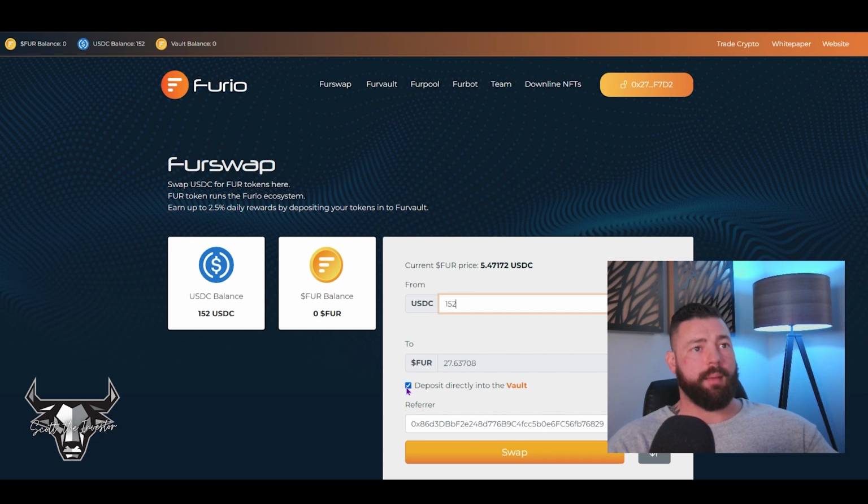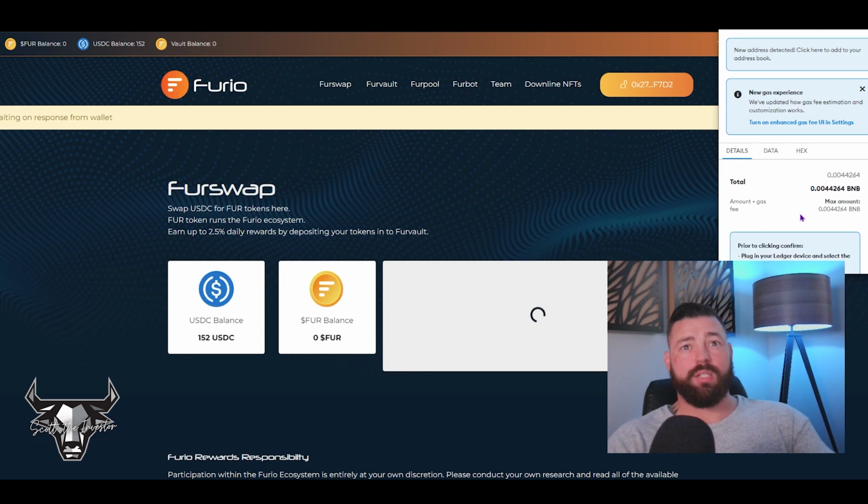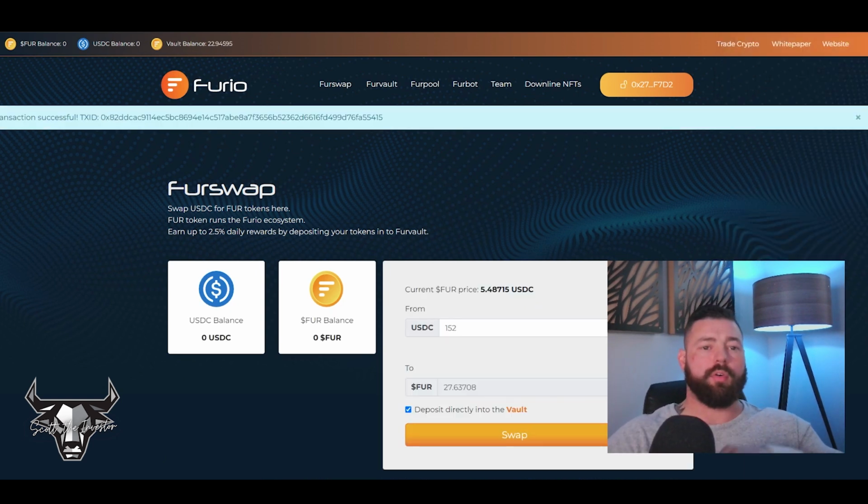This is correct. I'm putting it straight in the vault. I click swap, confirm the transaction. One more transaction will pop up for me here. I want to confirm that. And then of course I come over here and confirm that on my ledger. Again, very important to get a ledger or some sort of device like that to keep your crypto safe.